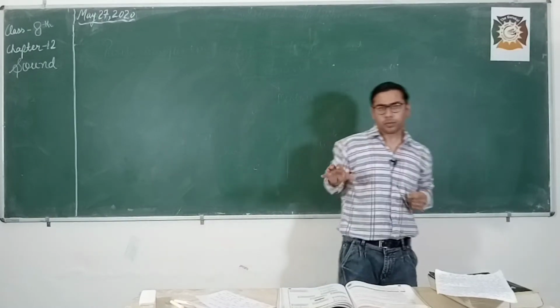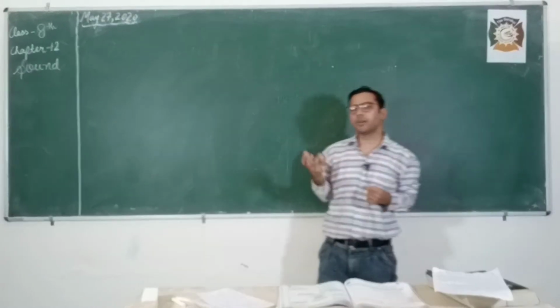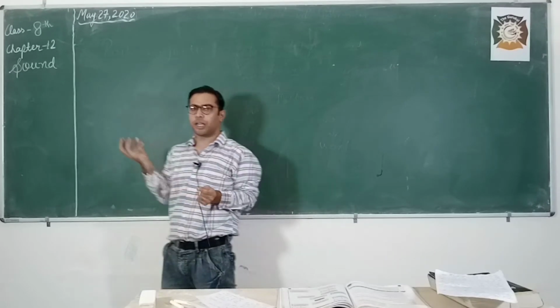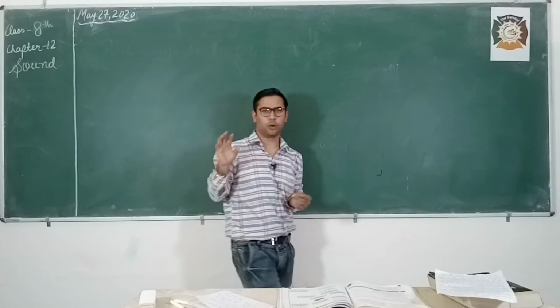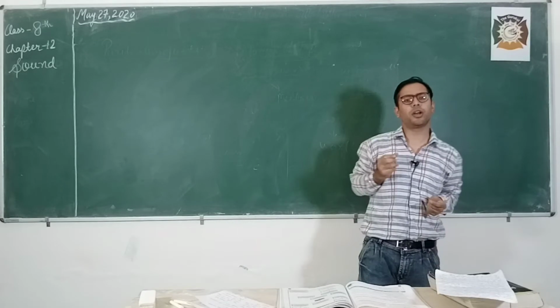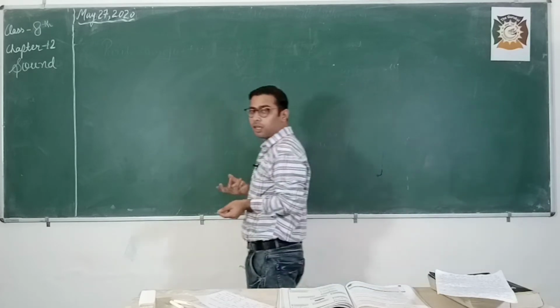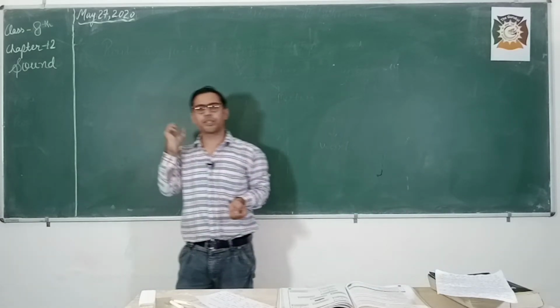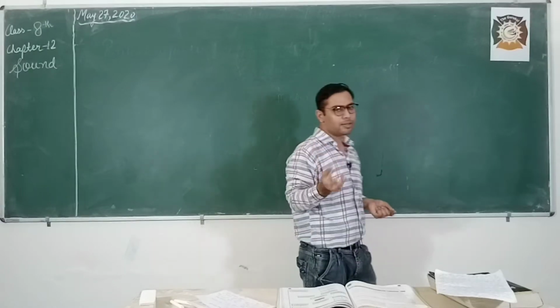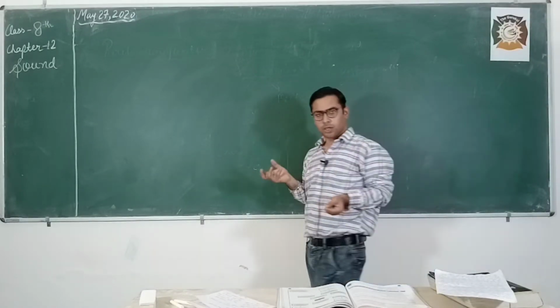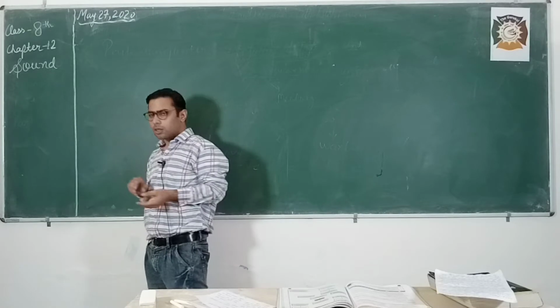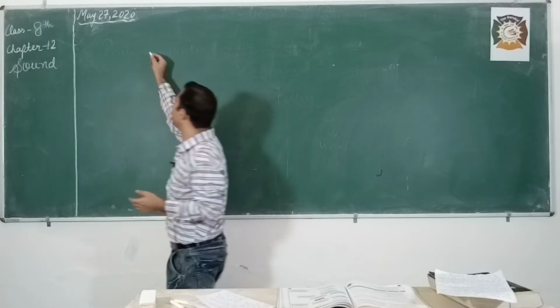Okay, so whenever we want to hear something, something reaches our ear. What reaches our ear whenever we are hearing something, that thing which reaches our ear is known as sound. Okay friends, so what is sound? Understand the basic definition of sound.